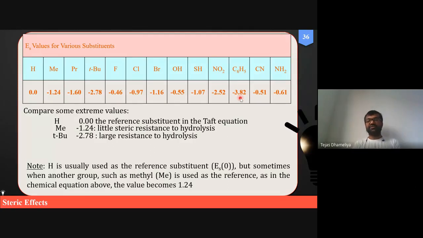So this means that as the bulkiness increases, the magnitude of the Taft steric constant also increases. This is a common observation which we can rationalize with the Taft steric constant, symbolized as Es.